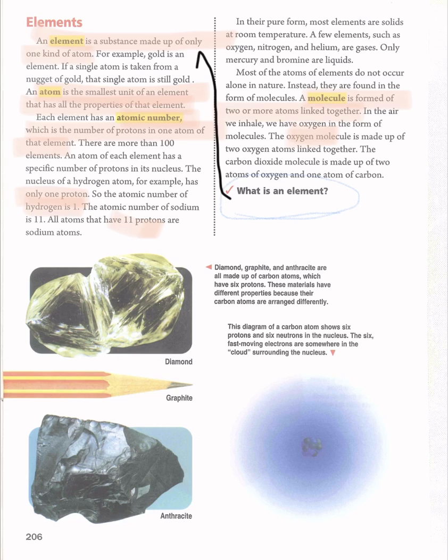Here we have this vocabulary. An element is a substance made up of only one kind of atom. For example, gold. You have to write this in your notebook.